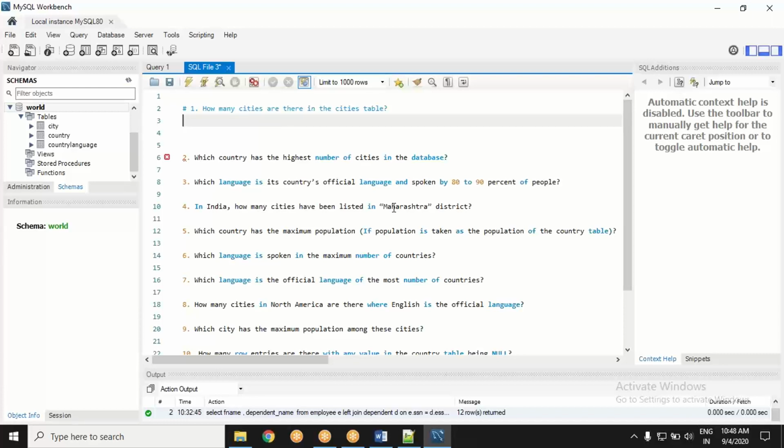Okay, I don't think anybody got stuck with question one. Please drop me the query, somebody, those who have done it. Let's see what you people have done. It is as simple as that.